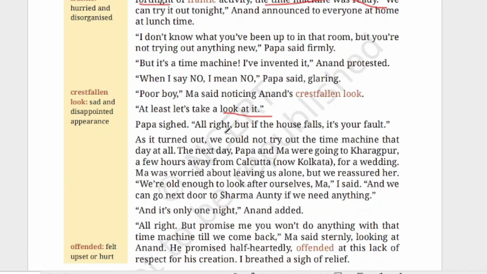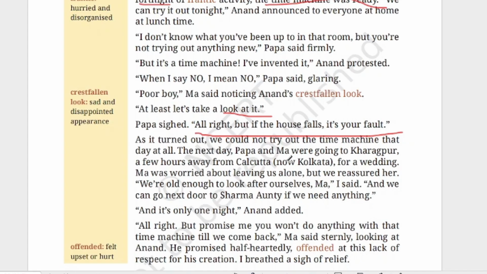Papa sighed. All right, but if the house falls, it's your fault. So father is scared about his invention, and he's saying that if the house falls, it's your fault. That is whose fault? Ma's fault. As it turned out, we could not try out the time machine that day at all. So that day they were not able to see the working of it.